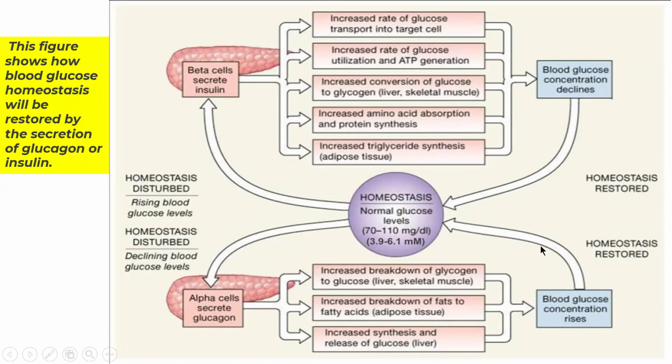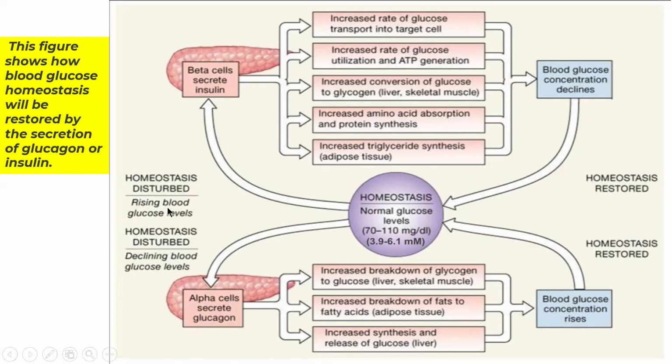Afterward, there is a role of glucagon. Alpha cells secrete glucagon, which increases breakdown of glycogen to glucose in liver and skeletal muscle, increases breakdown of fat to fatty acids from adipose tissue, and increases synthesis and release of glucose from the liver. So in this way, blood glucose homeostasis is maintained. The normal glucose level is maintained between 70 and 110.